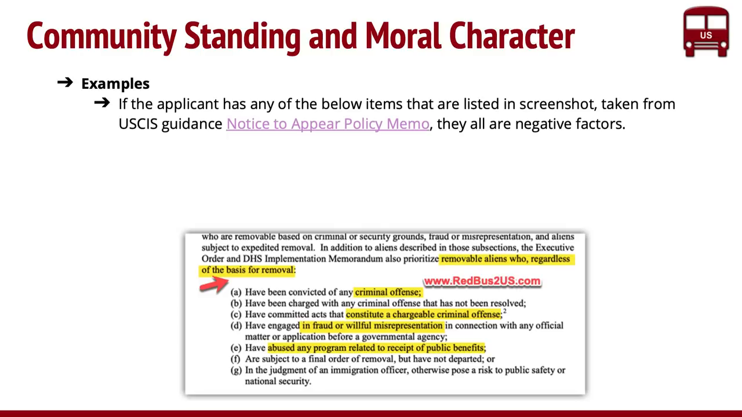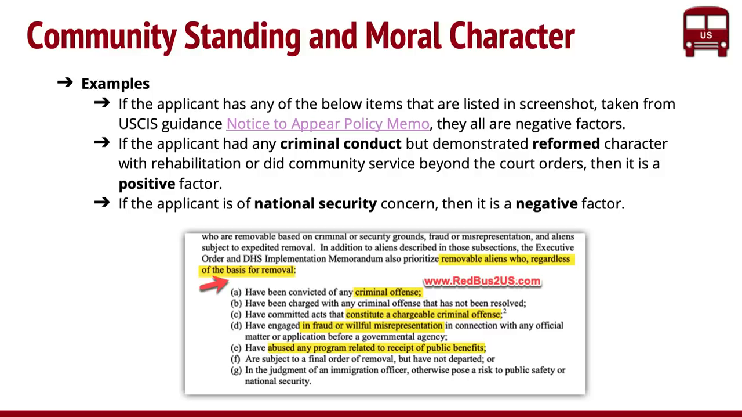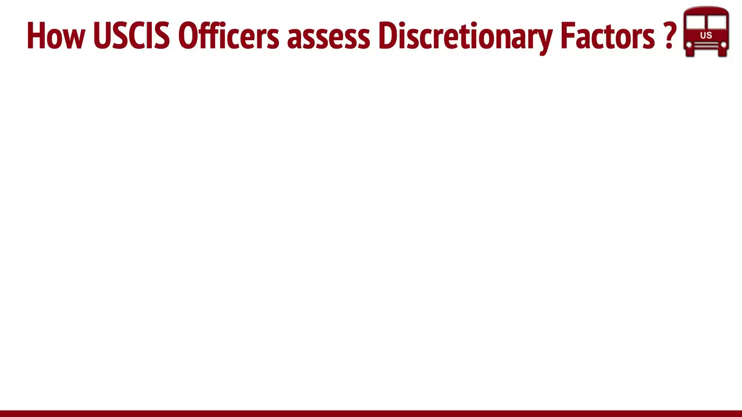Other examples: they actually give reference to the NTA memo, the notice to appear memo that was released by the Trump administration earlier this time. These are all the things that they list in there, right? Criminal offenses and chargeable offenses, so you can read them. If you abused any public benefits, any of these things, these are all negative factors as well. And also, if you had criminal conduct but you demonstrated a reformed character, then it can be treated as a positive factor as well. Of course, if you're a national security concern, then it's a negative factor. It's pretty clear on that, right?